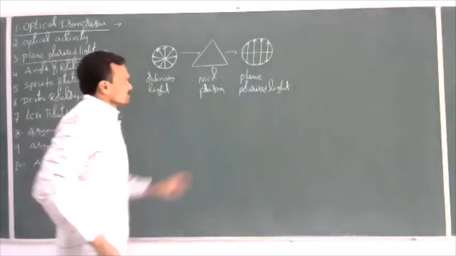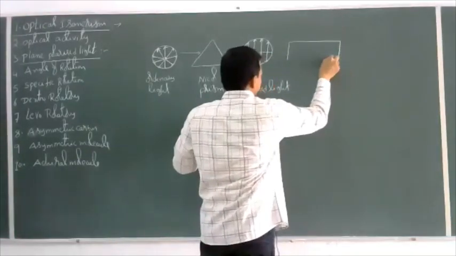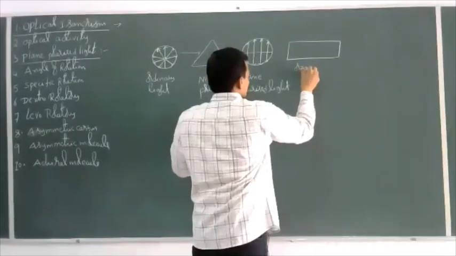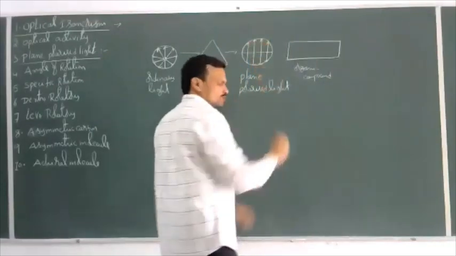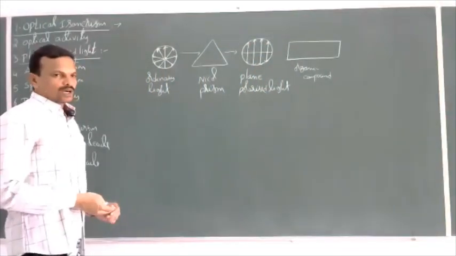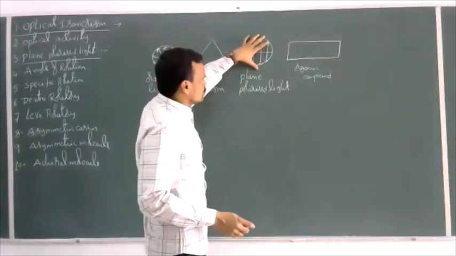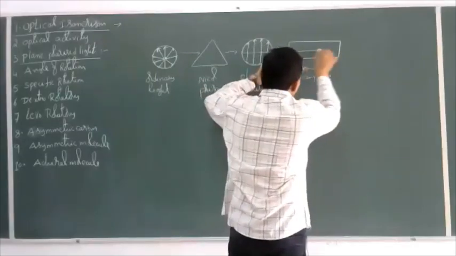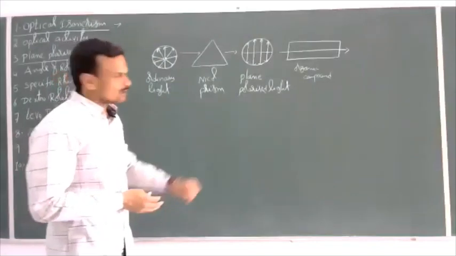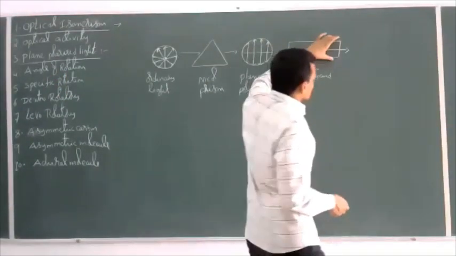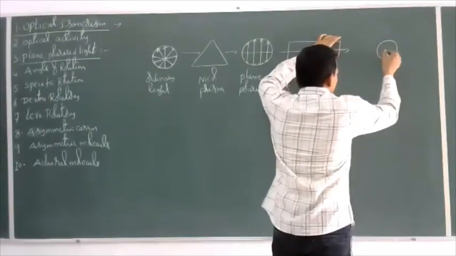When this plane polarized light is passed through the solution of an organic compound, or directly through the organic compound, whether it is solid, liquid or gas, whatever it may be, there are three possibilities. The plane polarized light will come out through the organic compound without any change, as it is.